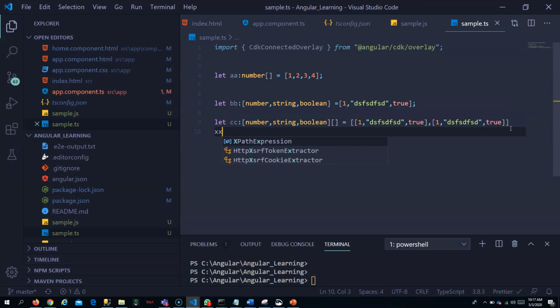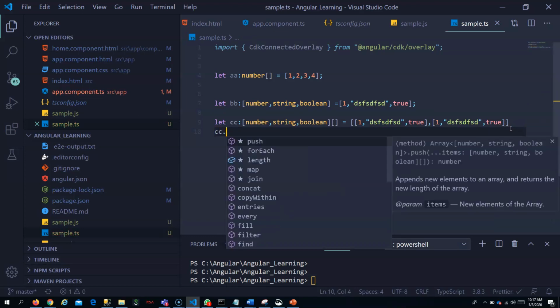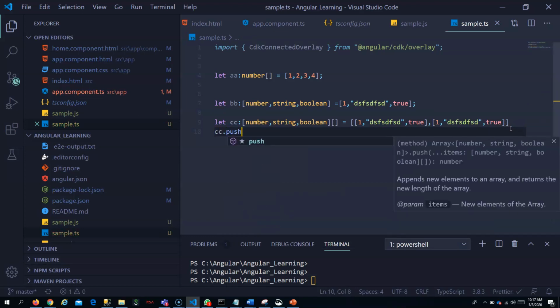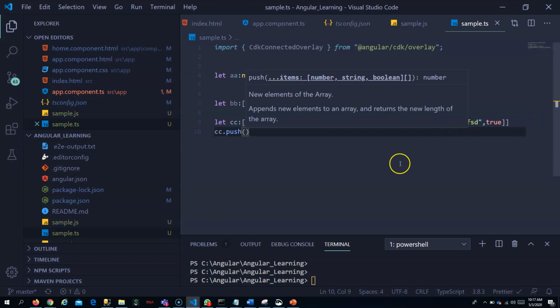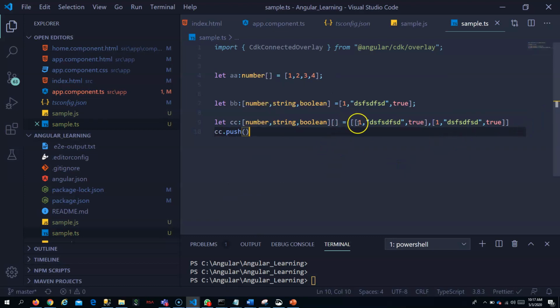for pushing anything to tuple, you can just do cc dot push and the value. Maybe the same value I can copy here and paste it here.